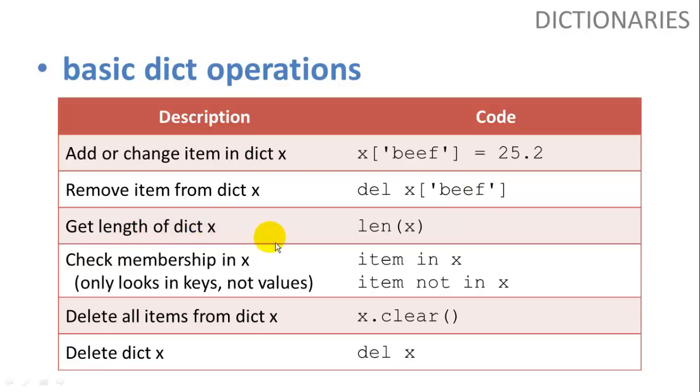Get the length of a dictionary using the len function. Check membership in x: item in x, or item not in x. This only looks in the keys. It does not compare to values. So if we want to look through values, I'll show you a way on the next slide to do that. To delete all items from dictionary x, we can say x.clear, and to delete the entire dictionary x, del x.